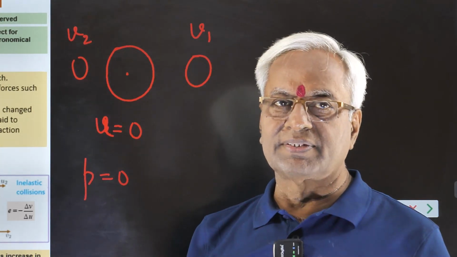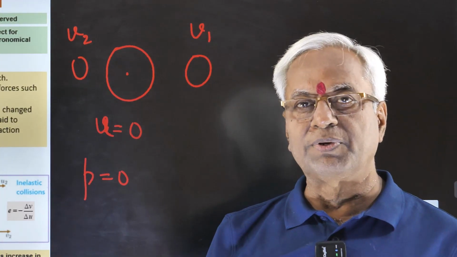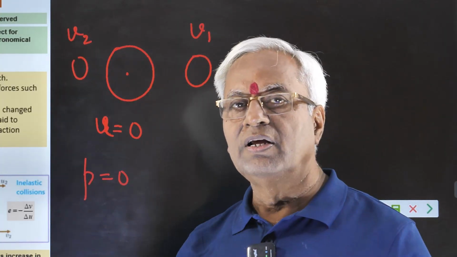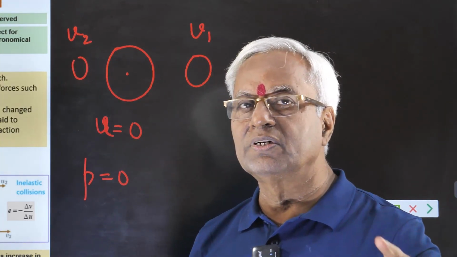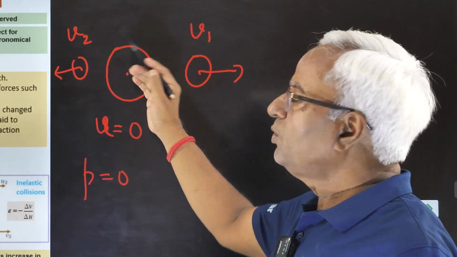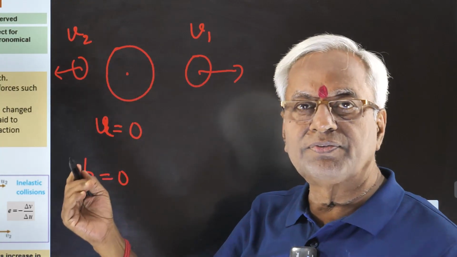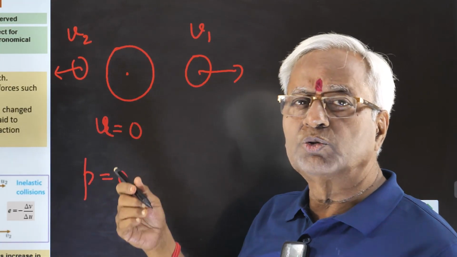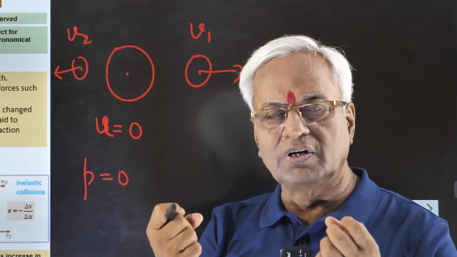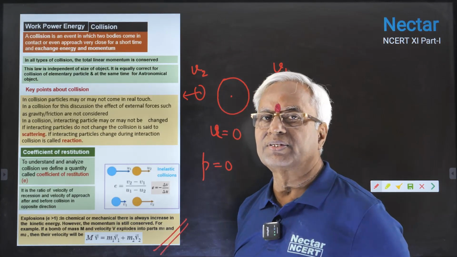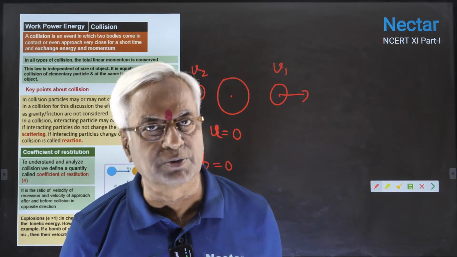I have drawn part 1 and part 2 on either side, keeping in view the conservation of momentum, because they are going to move in opposite directions to keep the momentum conserved. So one goes this way, the other goes this way. Their total momentum shall remain 0. Why? Initially it was 0, and two things making the total value 0 means they are opposite to each other. This is the momentum analysis of explosion.